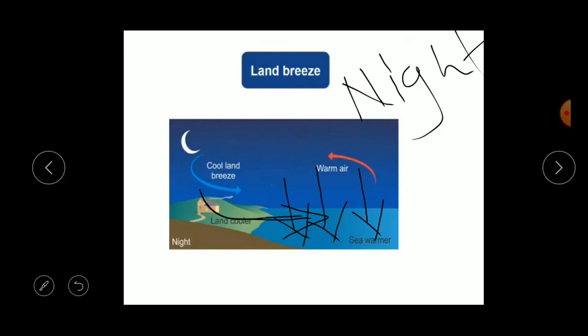Okay, here I will show you. The warm air from the sea rises up, whereas the cool air from the land moves towards the sea. So this is called the land breeze.